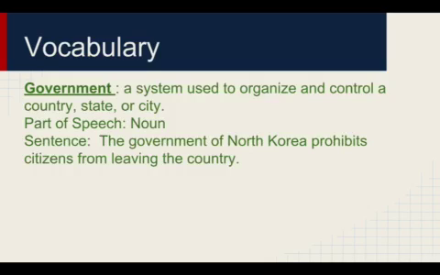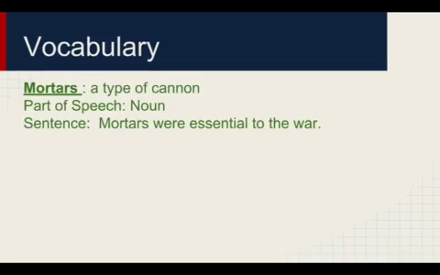Our next word is government. Government is a word that you're probably using in social studies. It means a system used to organize and control a country, state, or city. It is a noun. In our sentence, the government of North Korea prohibits citizens from leaving the country. Be careful spelling this one because many students miss the N that comes before the M.